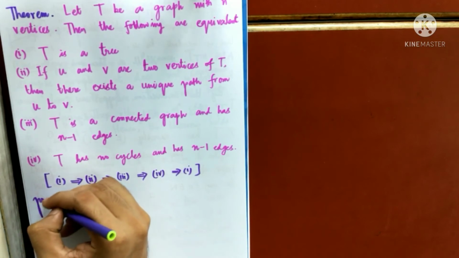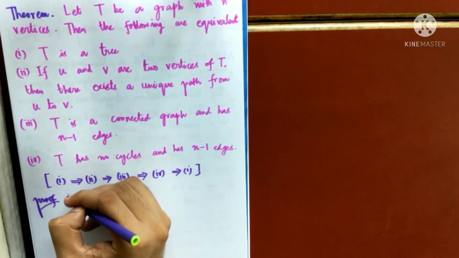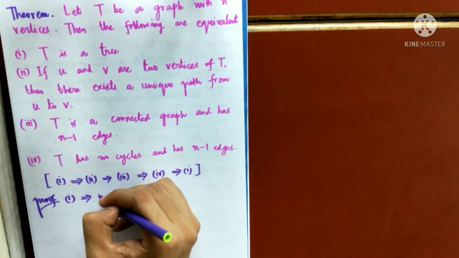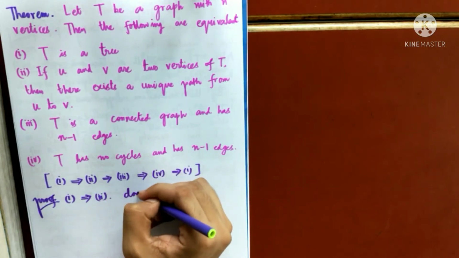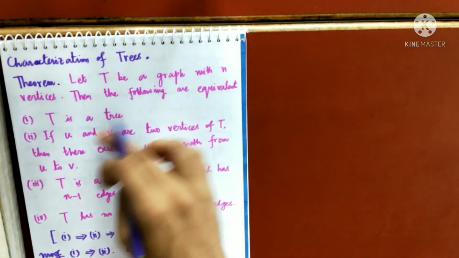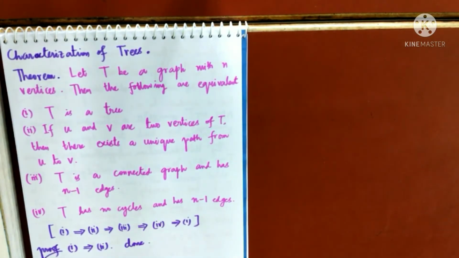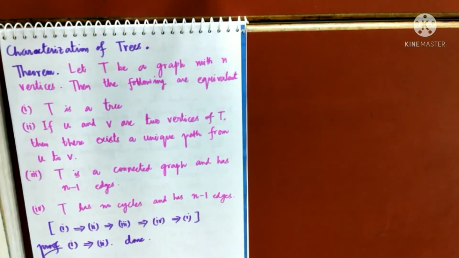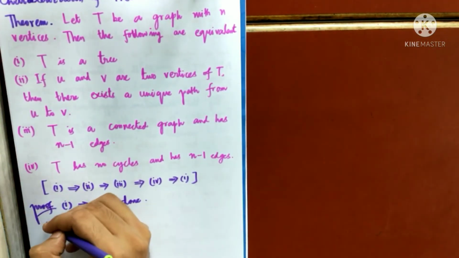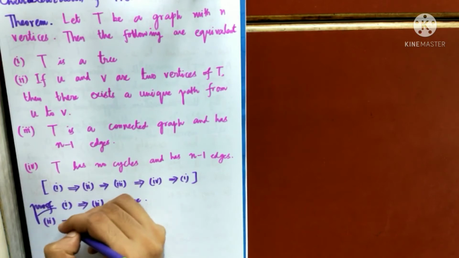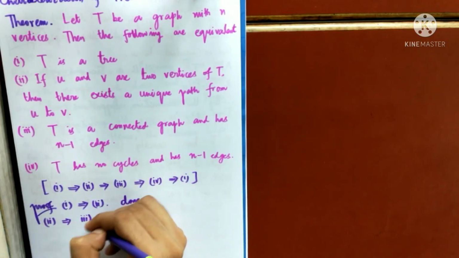So the proof. 1 implies 2 is already done. Consider that T is a tree and this will happen: there exists a unique path between any two vertices. That is theorem number 1 that we have done. So 1 implies 2 is already done, we have seen. So 2 implies 3, I have to prove it. 2 implies 3. It is also not that difficult, it's very simple.